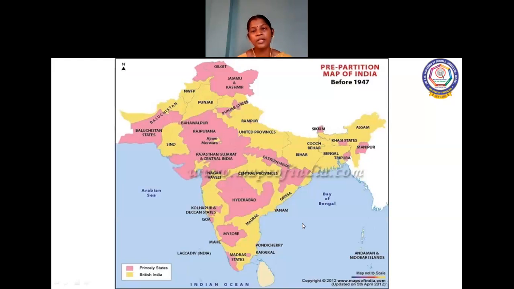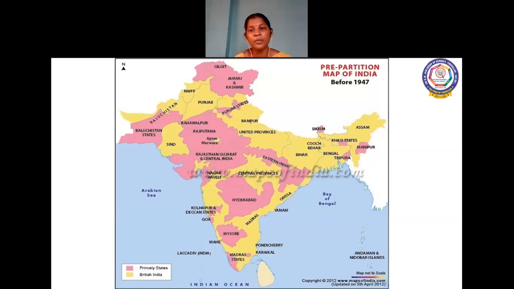And here we are going to see the facts about India. During the pre-partition period, India had two types of states, that is princely states and provinces. Princely states were directly under the control of the local rulers of India. And then the provinces.